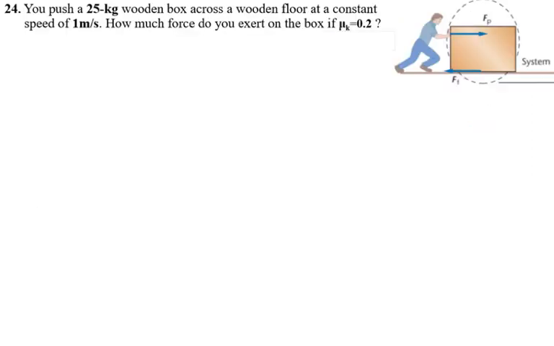For the next question, they say that you push a 25 kilogram wooden block, so the mass is given, 25. Across the wooden floor with a constant speed of 1 meter per second, how much force do you exert on the box if the coefficient of friction is given? So I have the mass, I have constant velocity, and I have the coefficient of friction. I'm going to write my equation, but for that I need the forces.